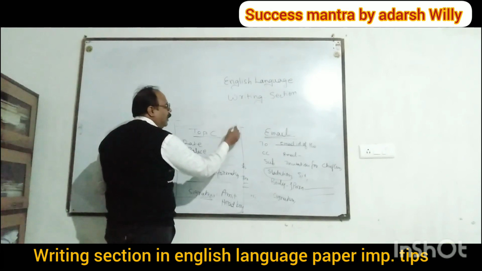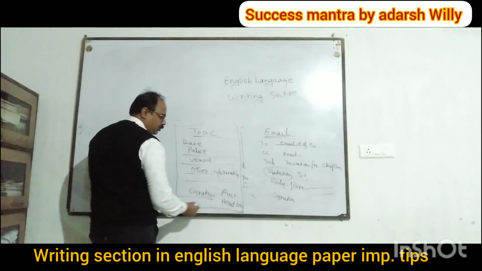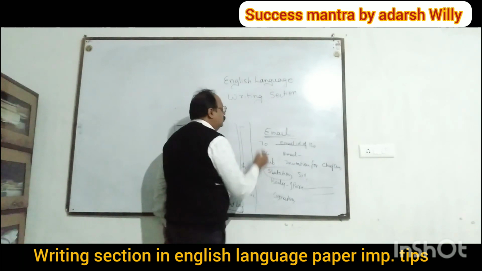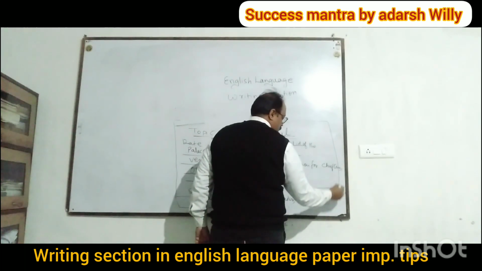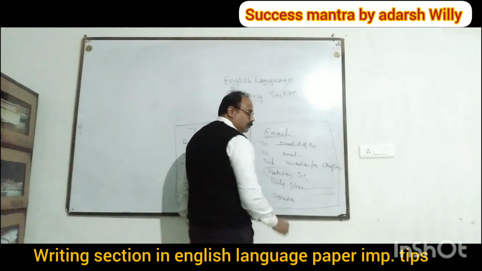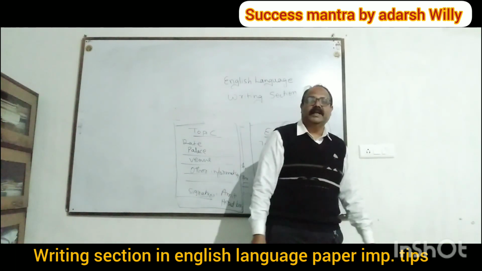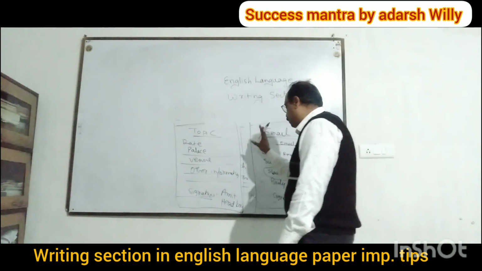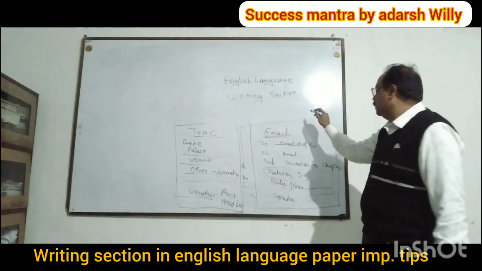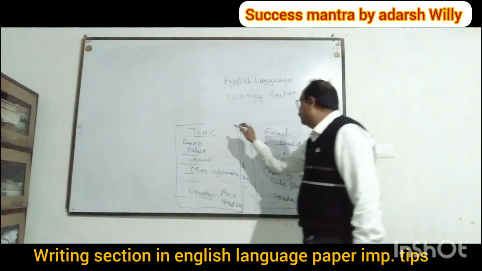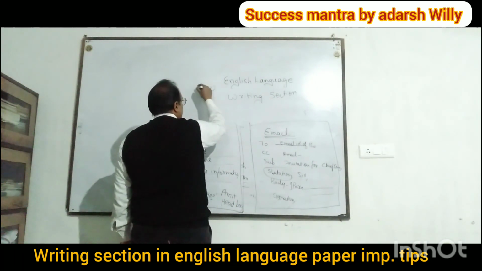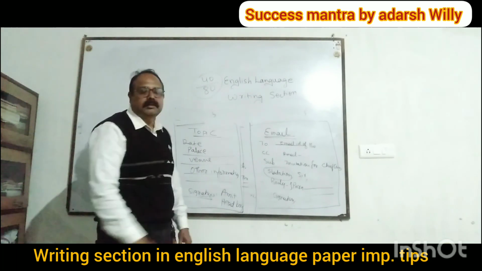And a very important thing that you have to do is put this in a box. 1 mark will be reduced if you do not put this in the box. So if you will not put this in the box, you will lose 1 mark. So you put this in the box, draw lines around this. So this will be your 5 marks, this will be your 5 marks. So out of 80, how many marks can you gain here? 40. You can gain 40 marks.